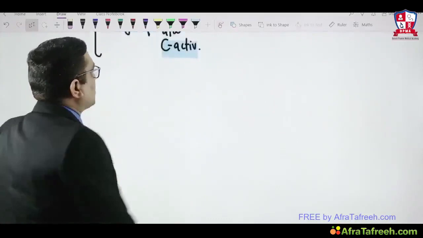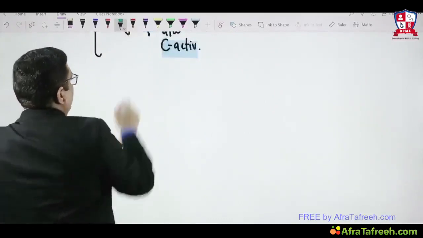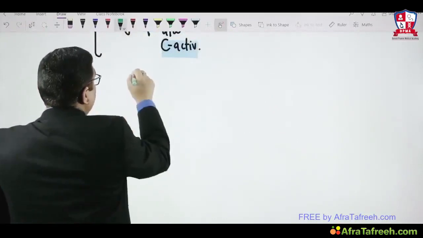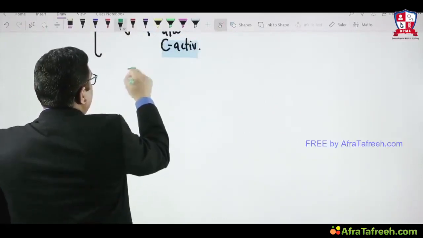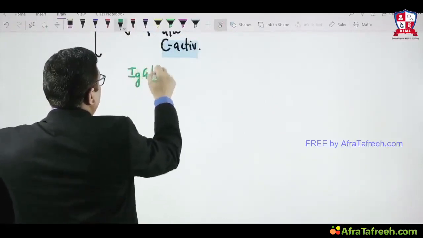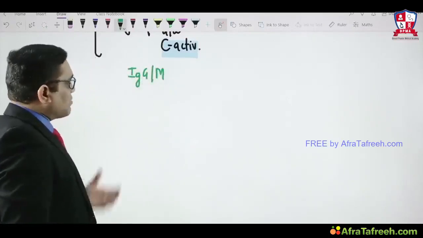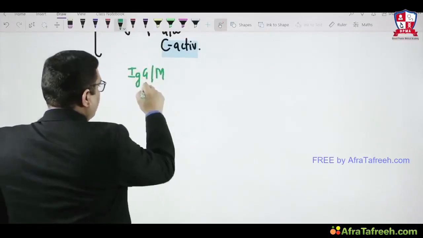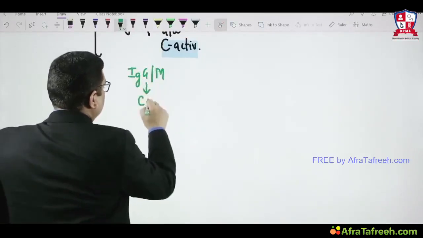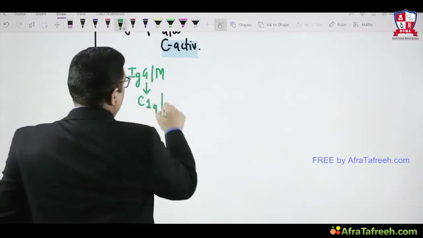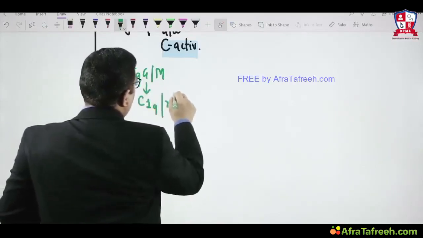How this goes on, we will discuss one by one. When we are talking about the classical pathway, IgG or IgM antibodies will combine with C1q complement, and then they will activate C1q, C1r, C1s.